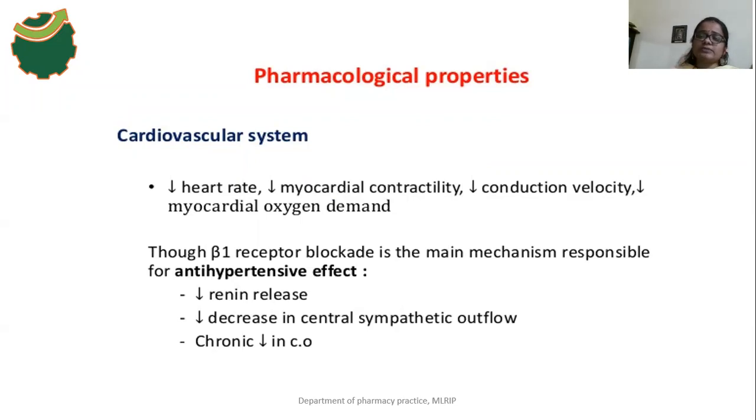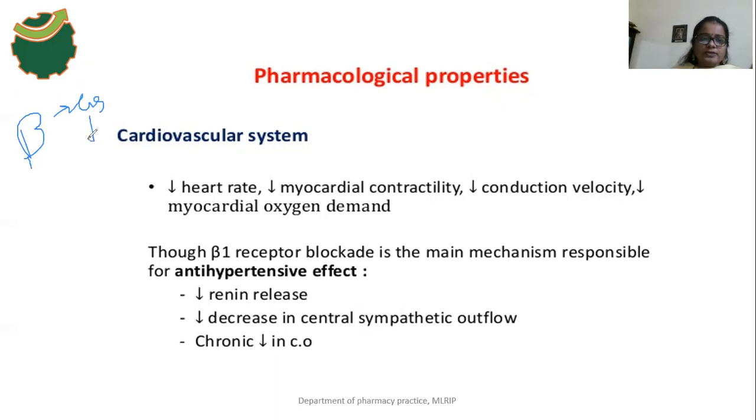Actually, these beta receptors are Gs coupled receptors. Beta receptors are Gs coupled receptors. So what does Gs coupled mean?